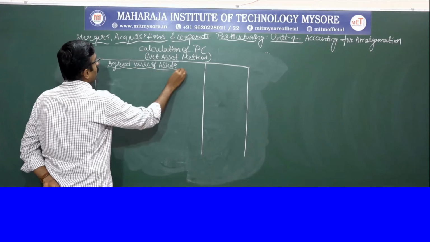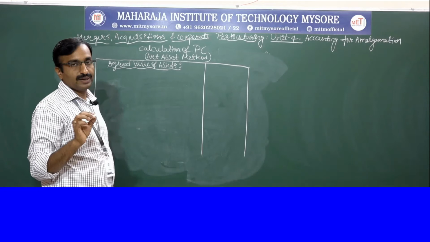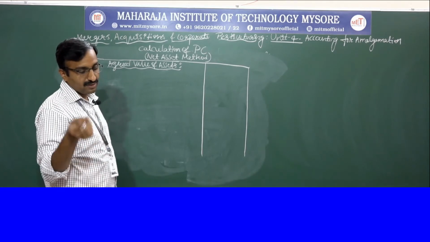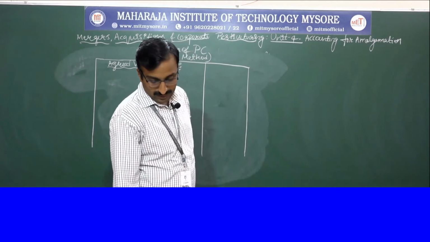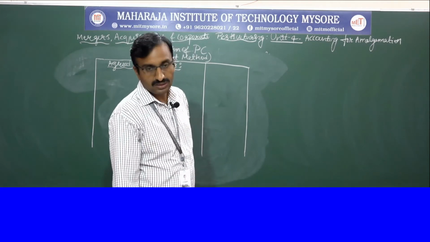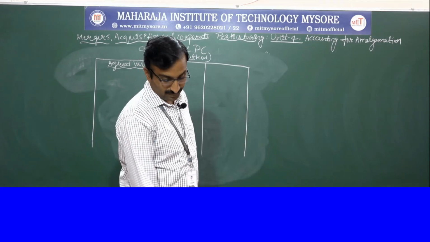Goodwill they have mentioned, stock, debtors, plant and machinery, furniture. We don't consider cash at bank, and preliminary expenses we are not supposed to consider because they are fictitious assets.